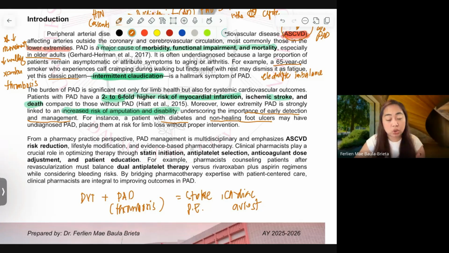Less circulation. And peripheral arterial disease also promotes ulcers in the patient's limb. So it will aggravate diabetic foot ulcers in patients with undiagnosed PAD.